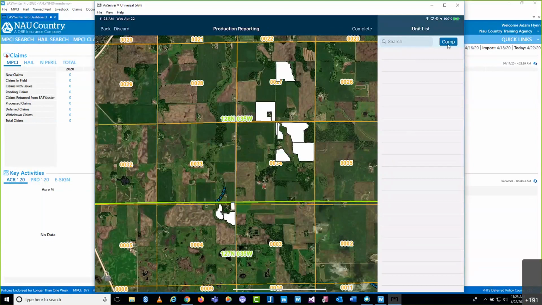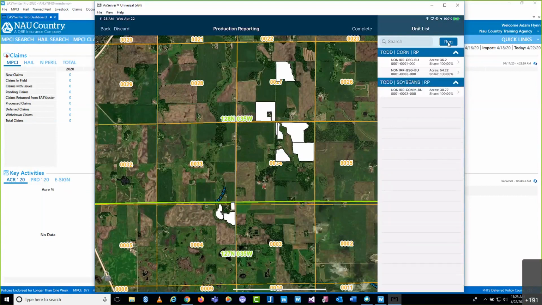So I'm going to tap it one last time, and it's going to bring me back to my required unit list there. From here, we're ready to begin reporting production. Now there's 2 different ways you can do this. I'll show you the first way, and then I'm going to real quickly back out to the initial screen that we're looking at here now, and I highly recommend you do it the other way. But the first way you can do it is by actually starting by clicking on the individual fields. For anyone that's familiar with the acres reporting functionality that's available in the app, clicking the field is definitely where you want to start in regards to that functionality.